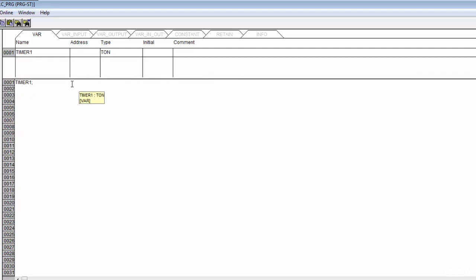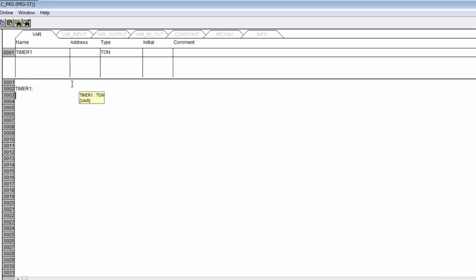I've got this timer1 and I've already created a variable for it. Well, I'm going to go in above here, because remember, whenever I invoke it just like this, what I'm actually doing is exchanging data with the function block.